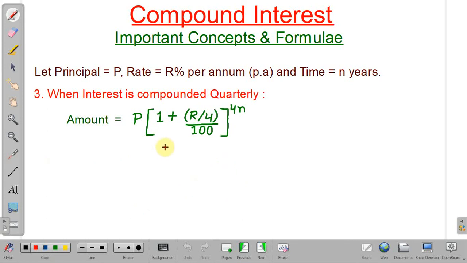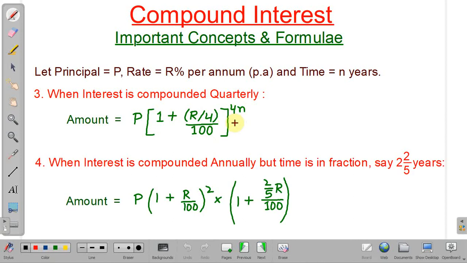Similarly, when the interest is compounded quarterly, the amount is equal to principal into (1 plus rate of interest divided by 4, divided by 100) to the power 4n, because in every year there will be 4 quarters. So the rate of interest per quarter is R divided by 4. And the power is 4 into the number of years.